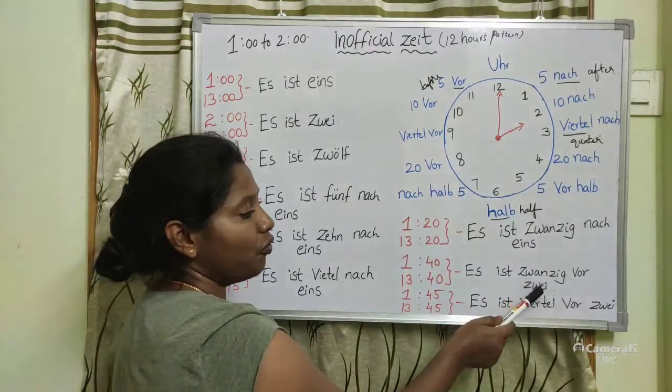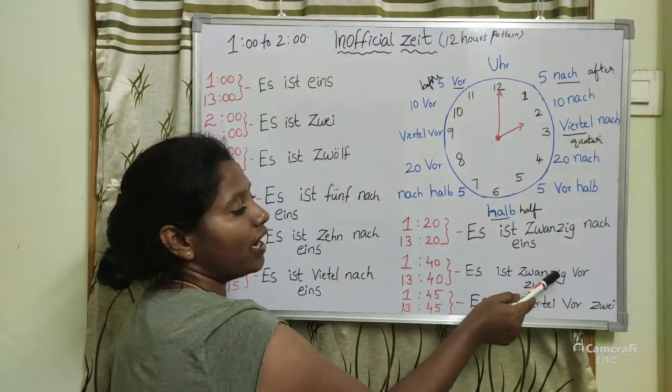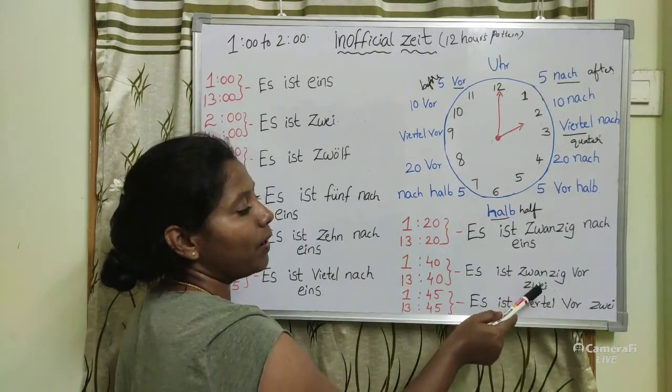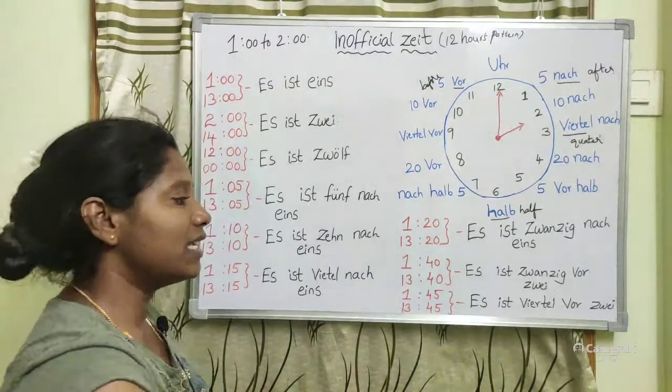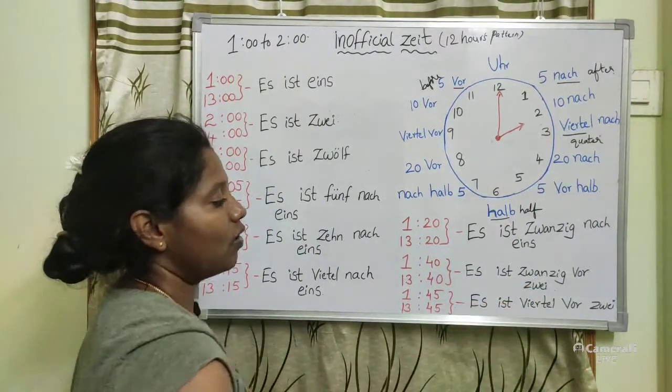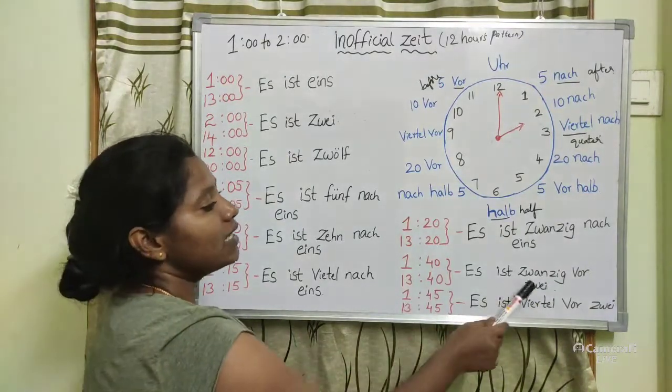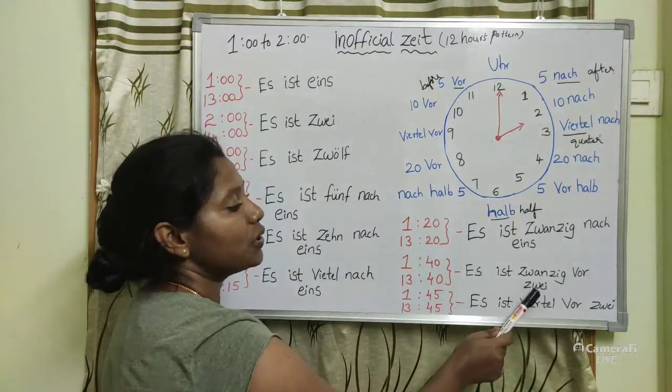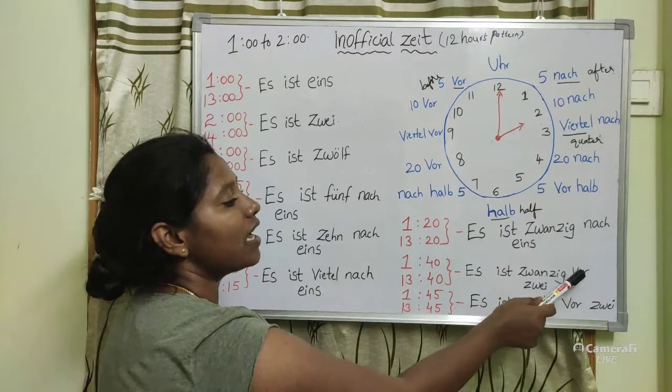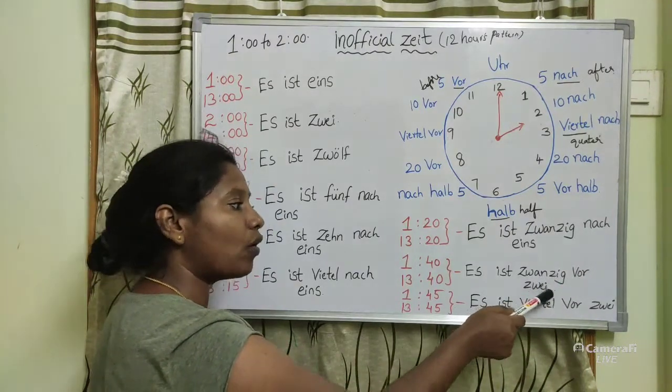For completion of 2 o'clock, 20 minutes are there to complete the 2 o'clock. So this is the meaning for this, okay. Es ist 20 vor 2, means 20 minutes are there to finish the 2 o'clock.